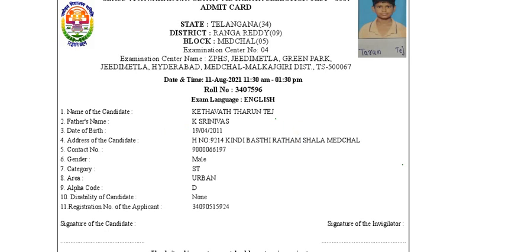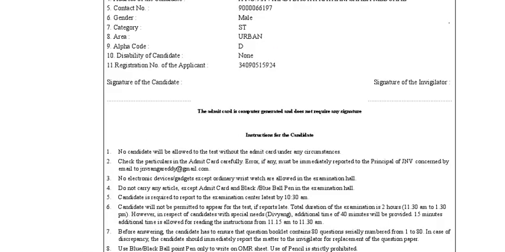And see here, you can see the photo, and here the signature is there. In the same way how you have signed here, here also you need to sign. See here, it is the signature of the candidate. In the application how you have signed, in the same way you need to sign here. Not here, don't sign here. After going to the exam hall, in front of your teacher you need to do your signature here.